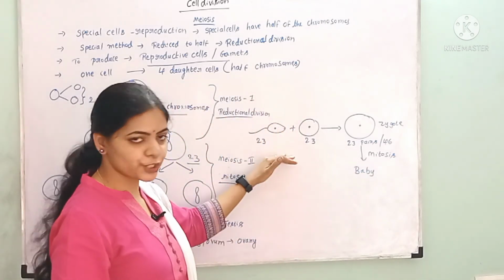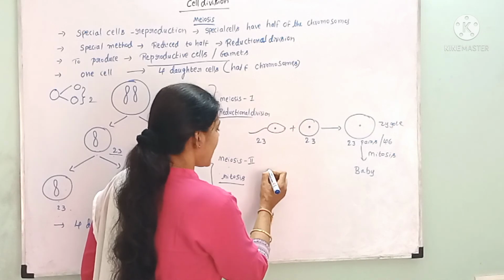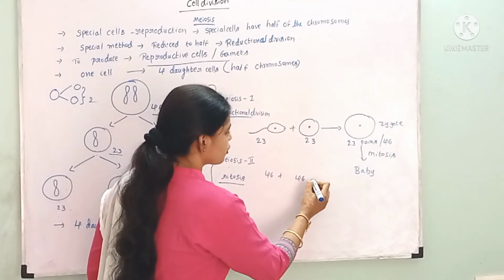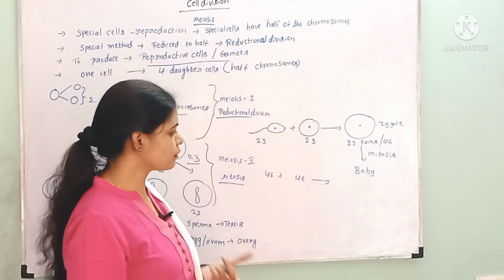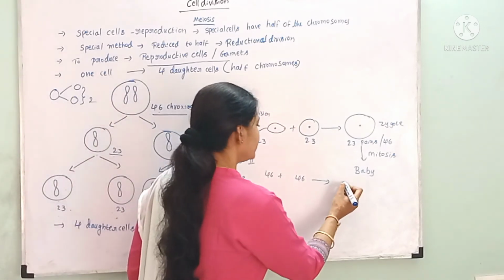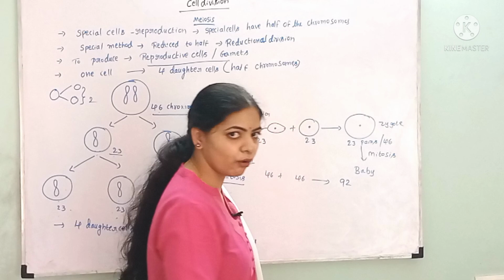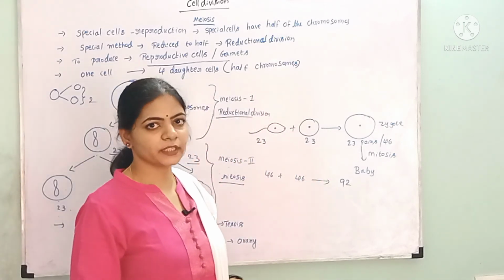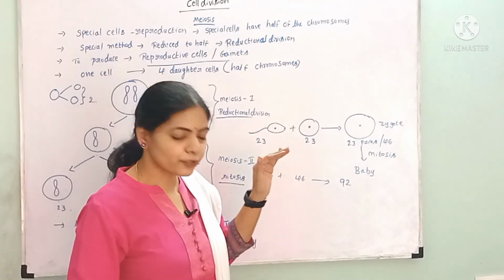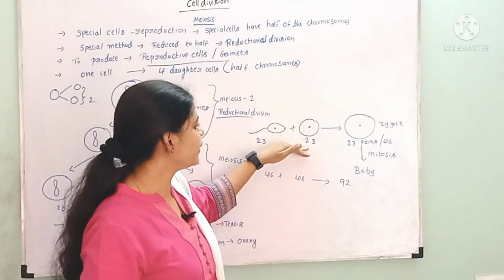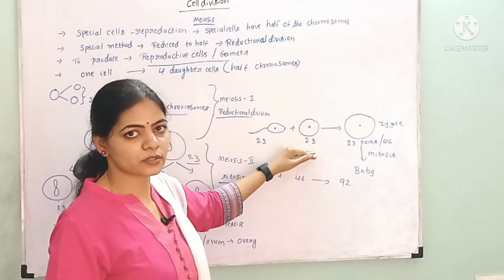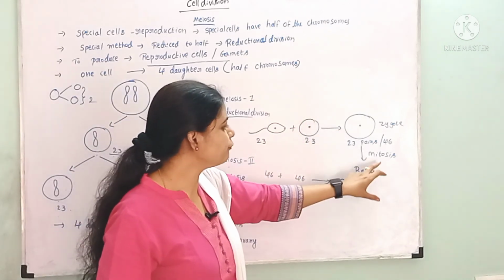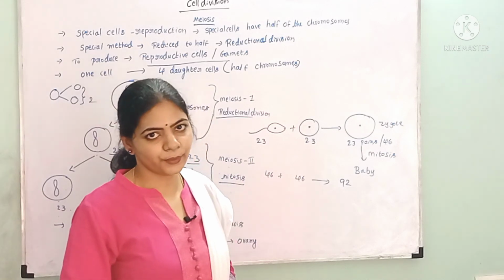And instead of reducing, if the sperm had 46 chromosomes and the egg had 46 chromosomes, and these two fused together, finally we'd get a zygote with 92 chromosomes, and we would not get a human being, we'd get some dinosaur-like animal. So to avoid this problem, we have a reduction in meiosis. Because of this reduction, finally we get 46 chromosomes in the zygote.